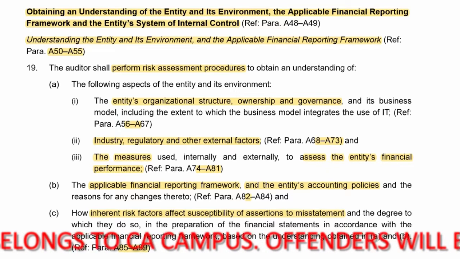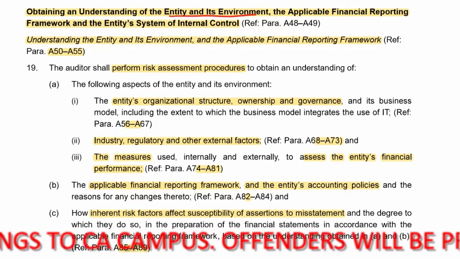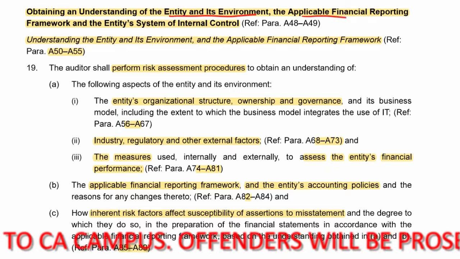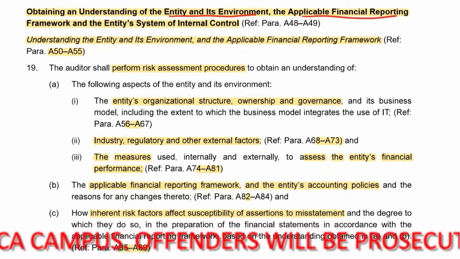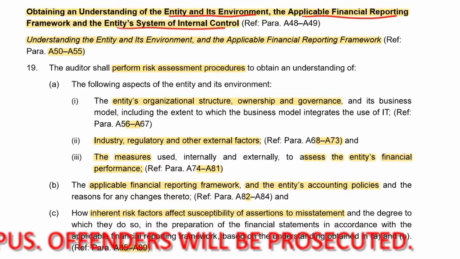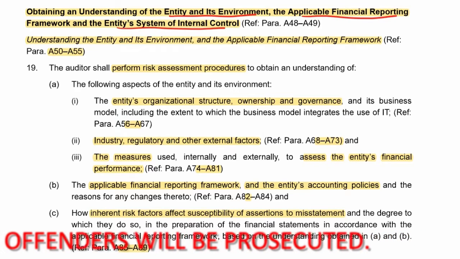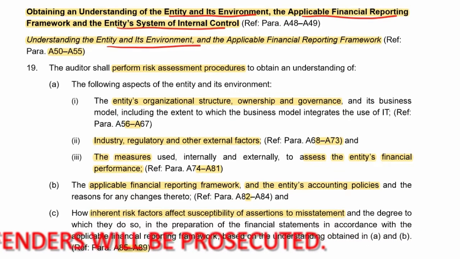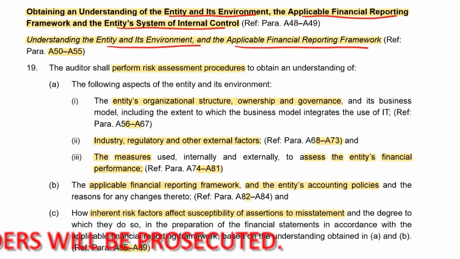Here we've got obtaining an understanding of the entity and its environment, the applicable financial reporting framework, and the entity's system of internal control. So we're starting with paragraph 19, which is the entity and its environment and the applicable financial reporting framework.